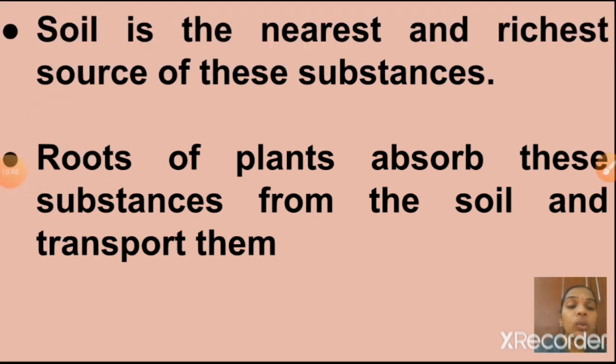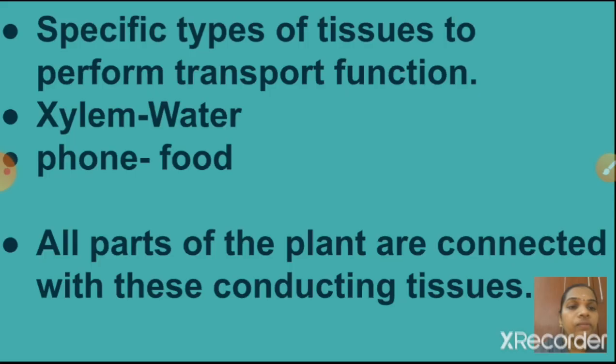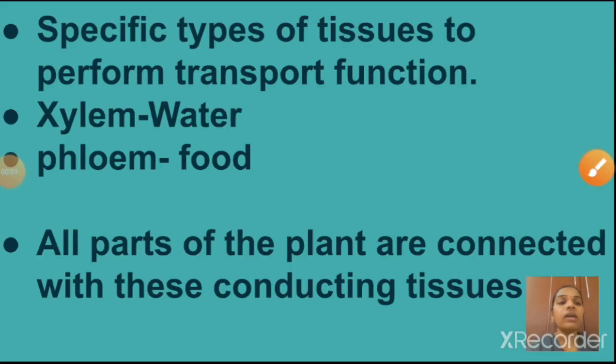So children, the root only will absorb all the inorganic substances from the soil, isn't it? It is not that only the root wants those inorganic substances, the whole plant wants them. So from the root it will transport from one cell to another cell. Understood children? From the root it will go to the stem, from the stem it will go to the leaf.